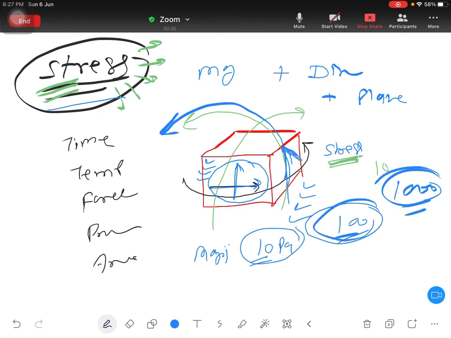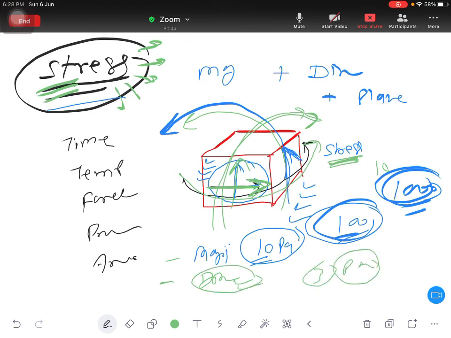So magnitude is one thing, and the second thing is direction. If you apply in this direction, then the body will rotate like this. On the same plane, direction changes, rotation changes. So direction is one thing. And then the third thing, plane. On which plane you are applying the stress. You can see in this plane I am applying the stress and in this plane I am applying the stress.